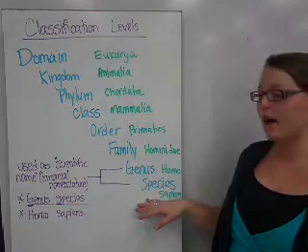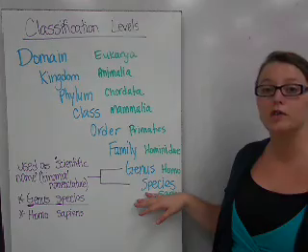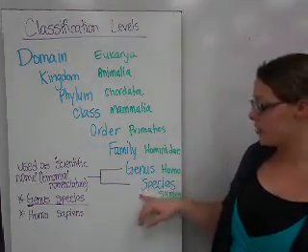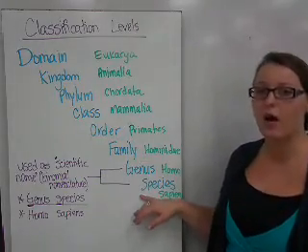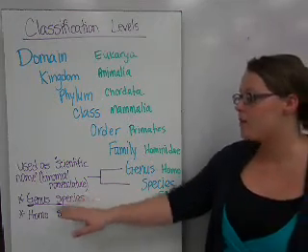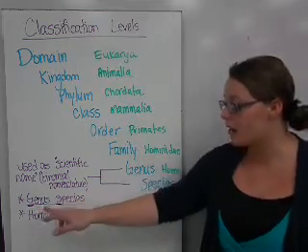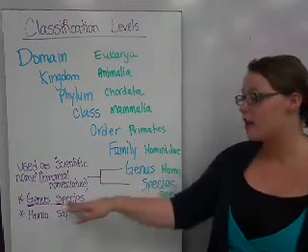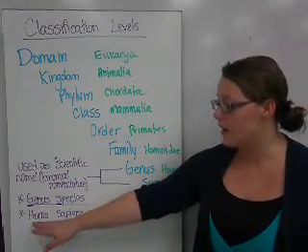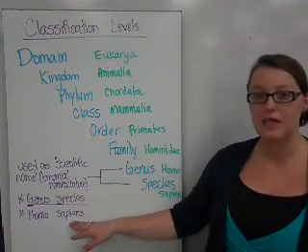The smallest level of that classification is the species. Those are all organisms that can reproduce fertile offspring, which defines what a species is. The last two levels of this classification system are what's used for the scientific name. That's what's used with the binomial nomenclature. Generally, the genus will be capitalized, the species will be lowercase, and it'll be underlined or in italics. For example, the human scientific name is Homo sapiens. So our genus is Homo, and then our species would be sapiens.